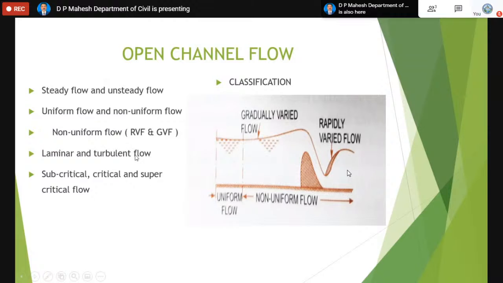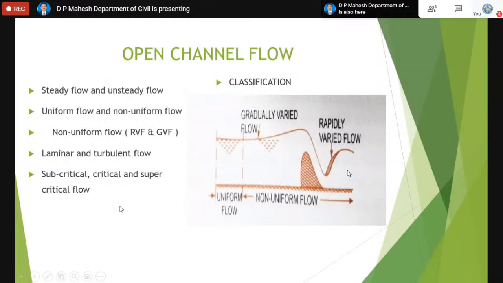Now coming to laminar and turbulent flow. Like in the pipe flow, here also laminar flow is one where the Reynolds number is less than 500 or even 600. Turbulent flow in open channel is one where the Reynolds number is more than 2000.